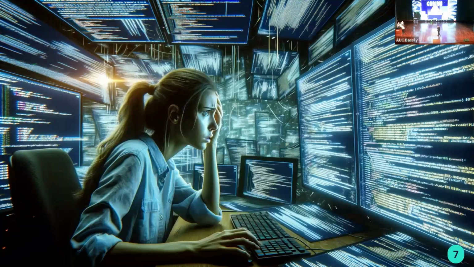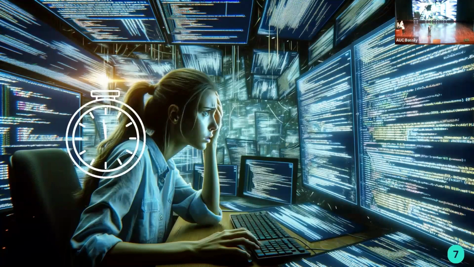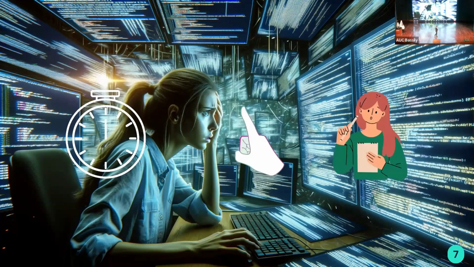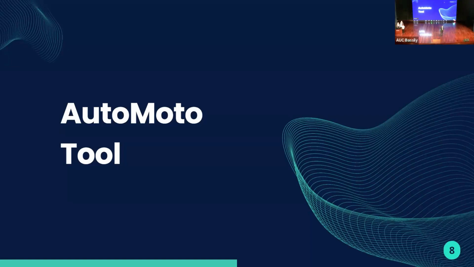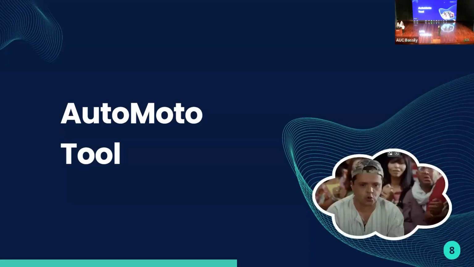The good news is that Iman could use some configurators to help her, but it's also time consuming, with a huge number of clicks, and it also comes with a steep learning curve. She would have to navigate through complex menus and settings, and it can take more time to get everything just right. And from this point, we are here with our project Automoto to save the day for Iman and other engineers.